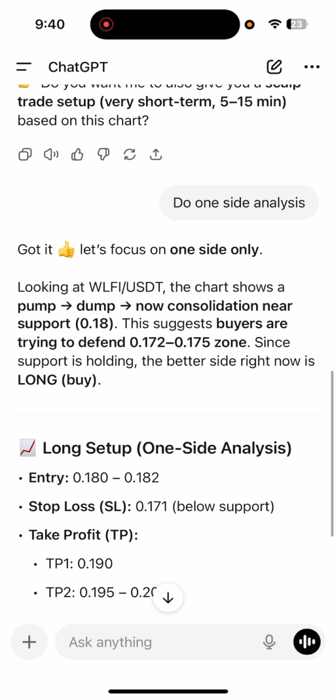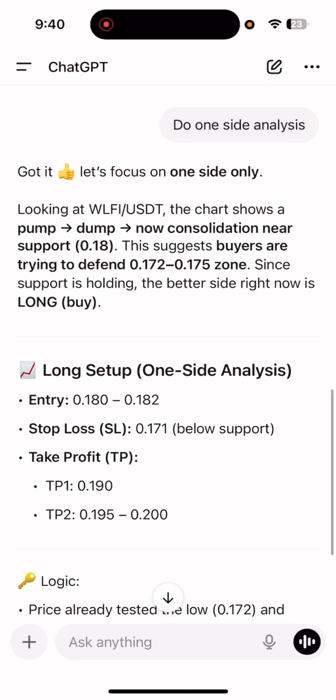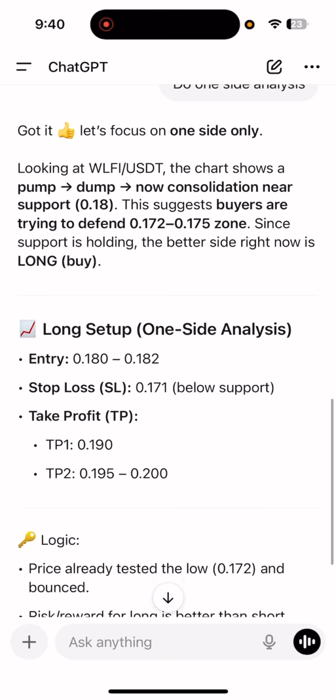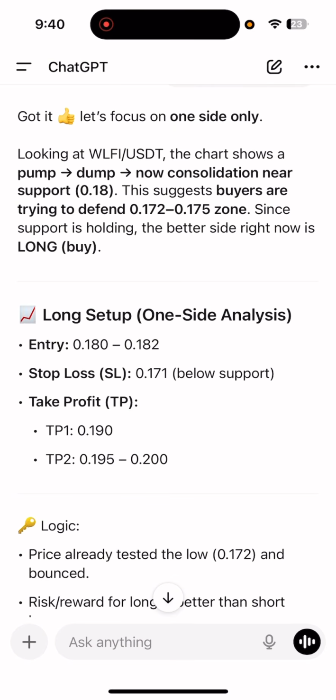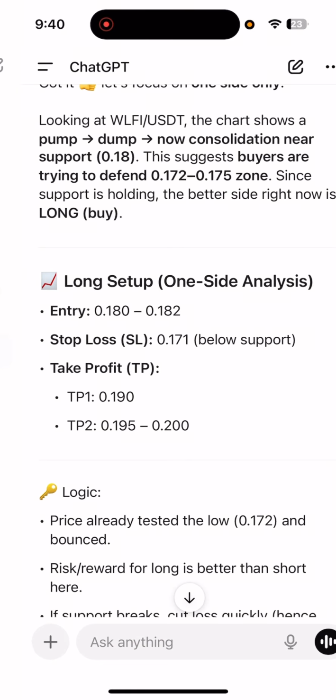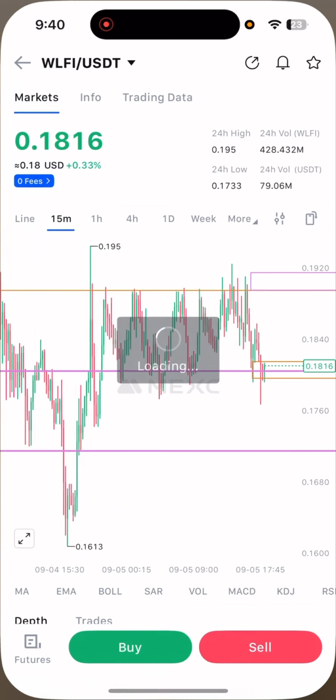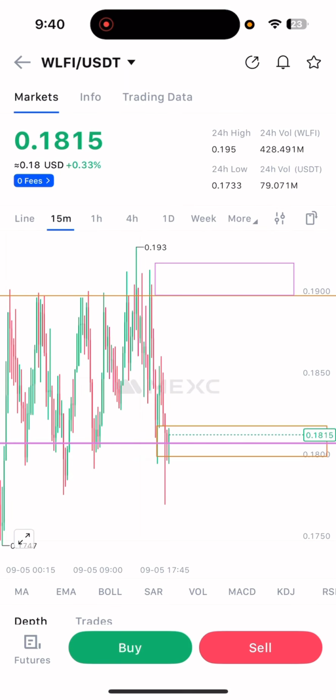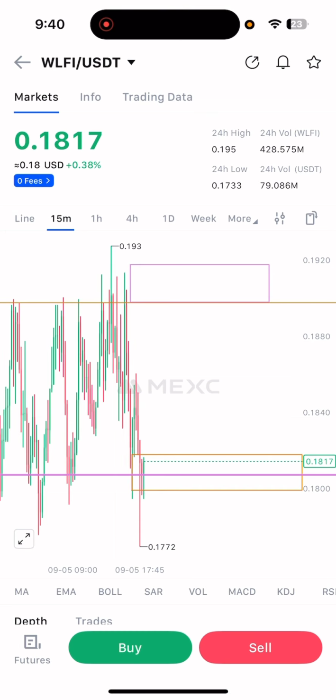And in the meanwhile, I asked one more question to ChatGPT, and the question was to do a one side analysis. On asking this question, ChatGPT suggested the long call. So the long setup, you can see the setup is already over there. Right now the price of WLFI is in the buying zone, and the targets will be over here.